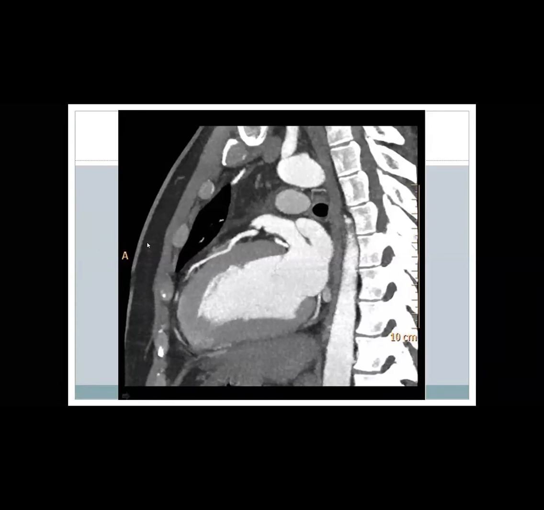This segment, which has this myocardial bridge, looks healthy. But because of the myocardial bridge, the diameter maybe looks smaller than the segment distal to it. For example, this diameter looks bigger than the diameter of this segment.